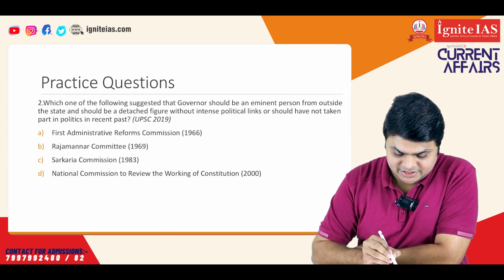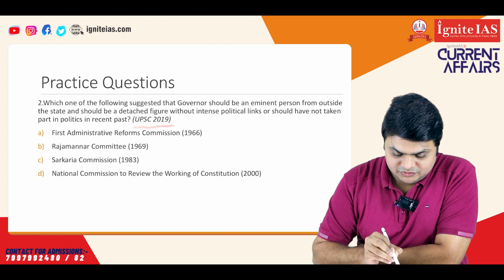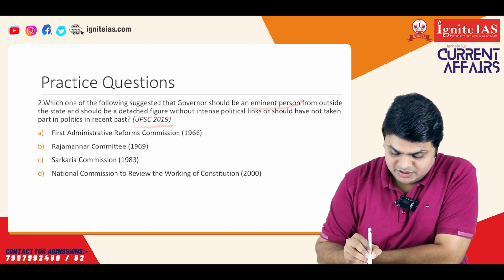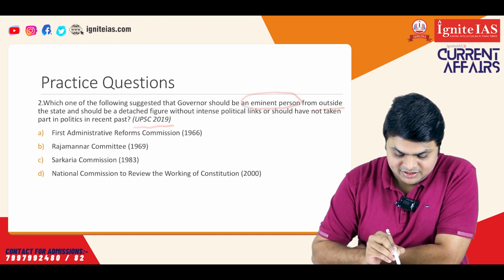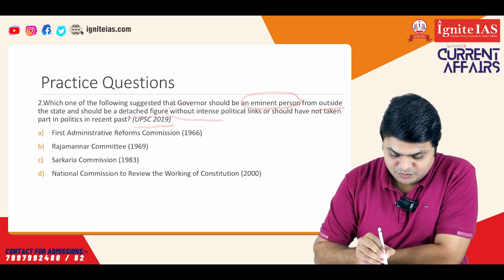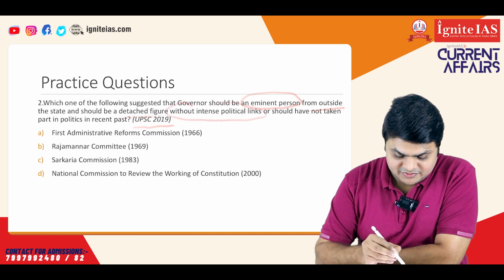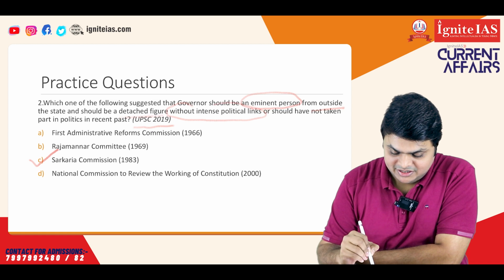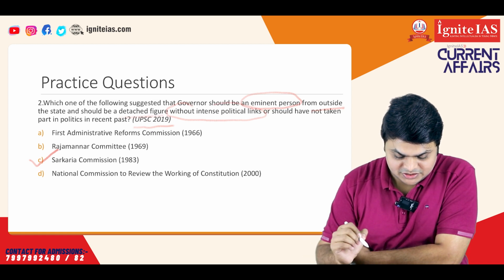Now, another question, which was asked in UPSC 2019. Which of the following suggested that the governor should be an eminent person from outside the state and should be a detached figure without intense political links? We have seen that the Sarkaria Commission recommended that the governor should not have any political links and should be an outside person. So the answer for this will be the Sarkaria Commission.